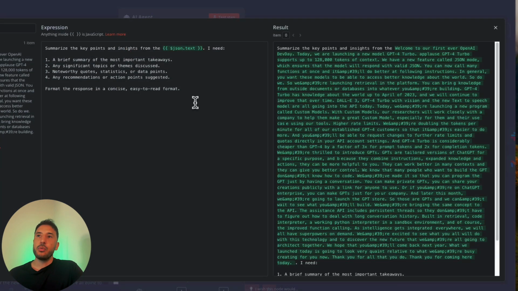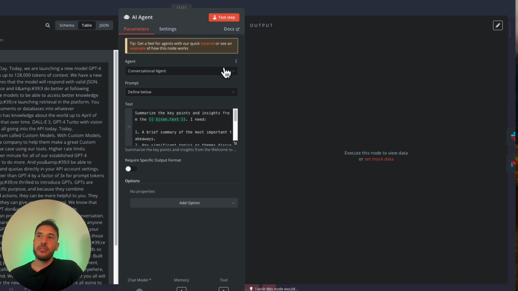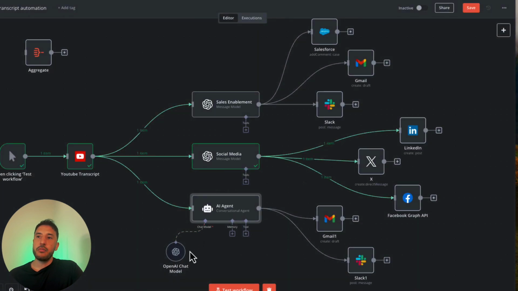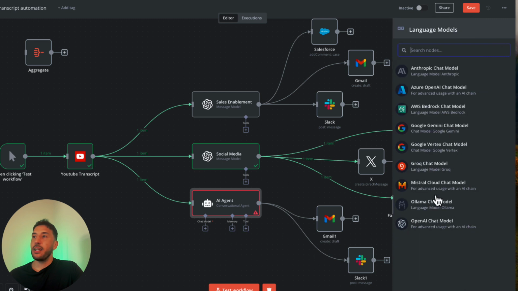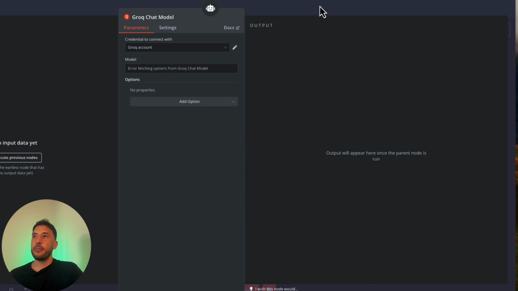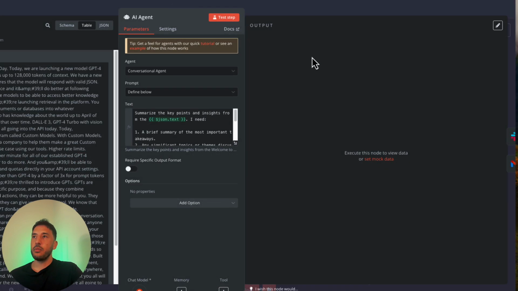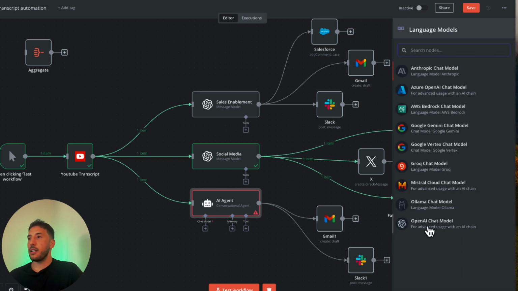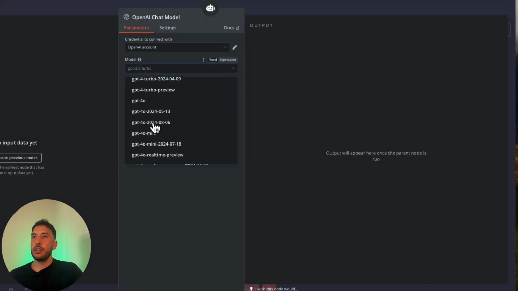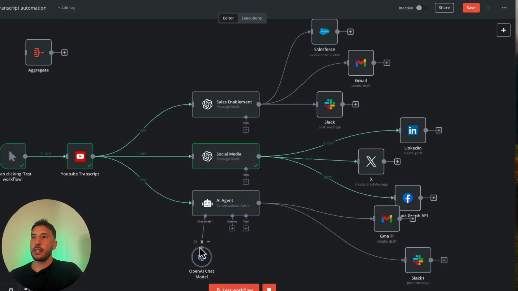So same thing, you will have an AI agent here, and you don't have to add GPT OpenAI models here. That's why I put this AI agent here instead of just the OpenAI model, because you can have access to, for example, adding a Grok chat model. If you're using Anthropic's chat model, you can add whatever you want. But in any case, for this particular one, let me actually get out of this and add the OpenAI model, GPT-4, go back. All right.